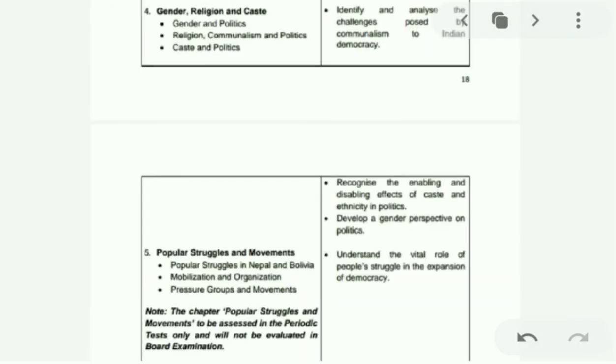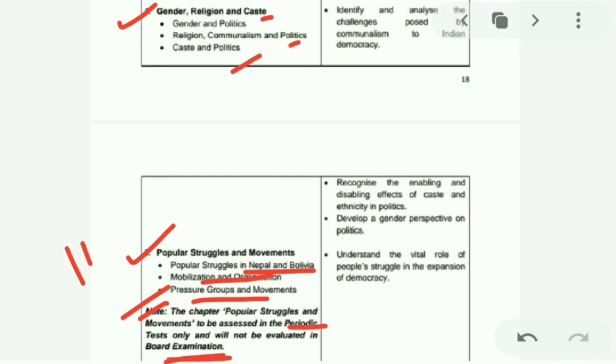Chapter 4 of civics is gender, religion and caste. In this we will be studying gender and politics, religion, communalism and politics, caste and politics. Chapter 5 of civics is popular struggles and movements. In this we will study popular struggles that existed in Nepal and Bolivia, mobilization and organization, pressure groups and movements. Here also a note is mentioned which states this chapter will be assessed in periodic tests and not in board. So this will also not be covered in board, just in periodic tests.